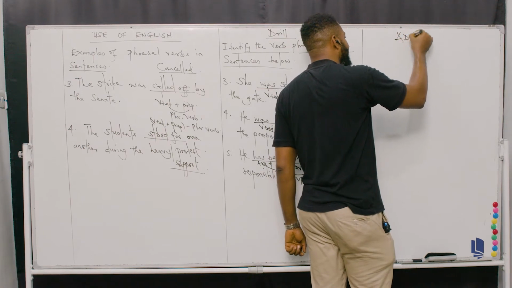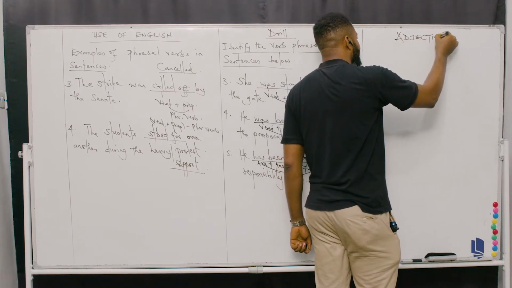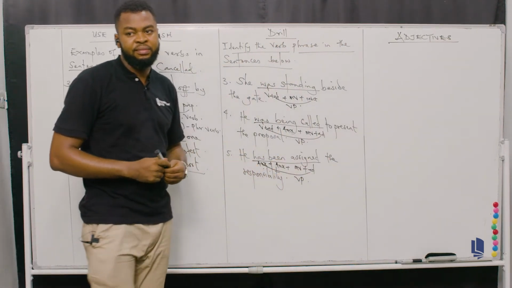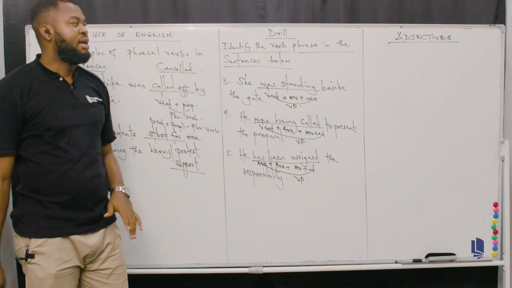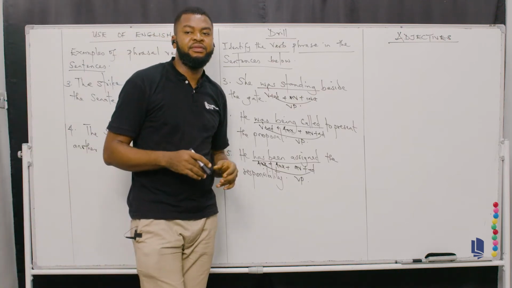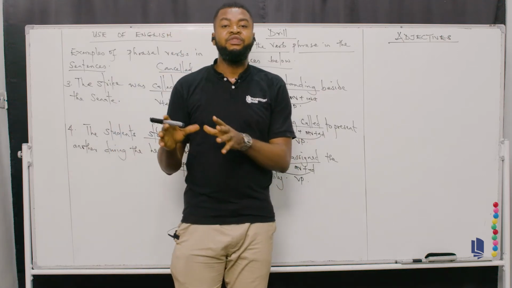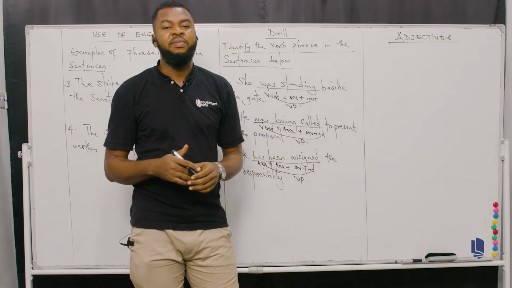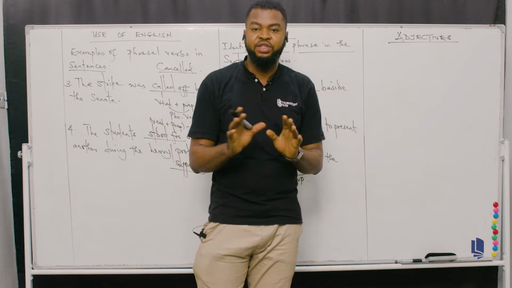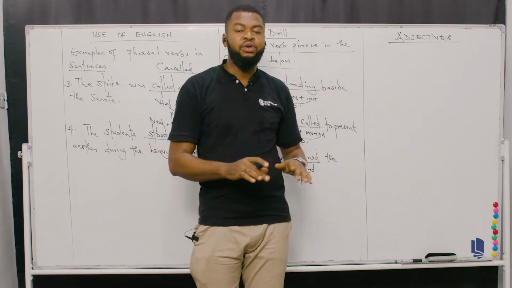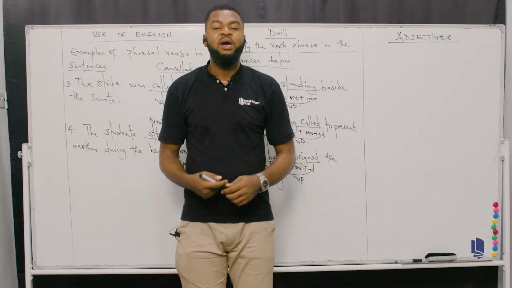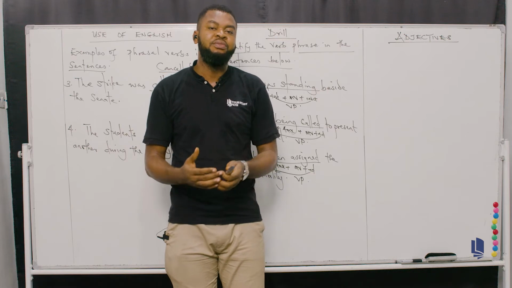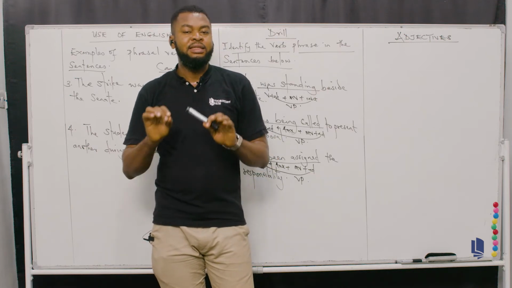We're going to be looking at adjectives. Let's consider adjectives. Now, what is an adjective? All right, so an adjective is a word which describes, okay? By describing, it tells you how something is. If you don't want to use the word describe, you can as well use qualifies. And by qualifying simply means it helps to present or to tell you how something is. That's the major function of an adjective.